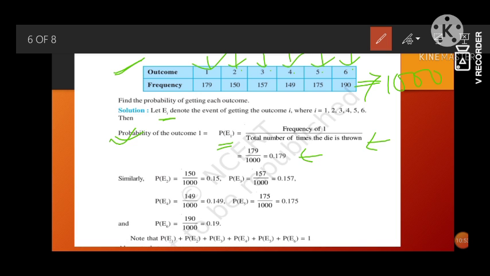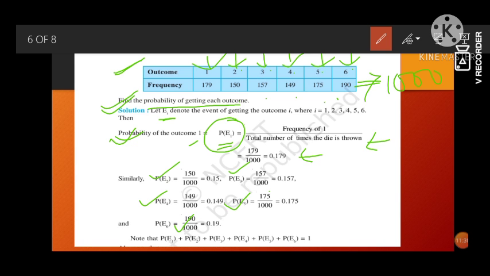0.179 is the probability of occurring the outcome 1. Then similarly, E2 will be 150 by 1000. E3 will be 157 by 1000. E4 will be 149 by 1000. E5 will be 175 by 1000. And E6 will be 190 by 1000. So their respective decimals we are getting. So you can see that the probability of getting each outcome is achieved, which are E1, E2, E3, E4, E5 and E6.